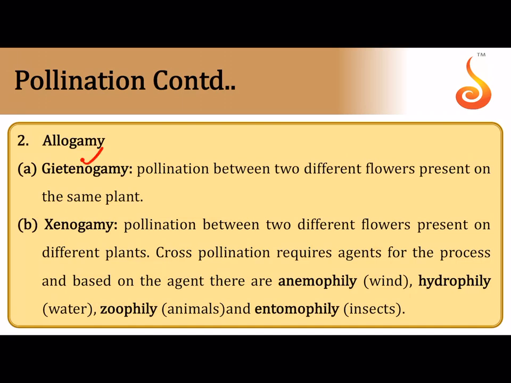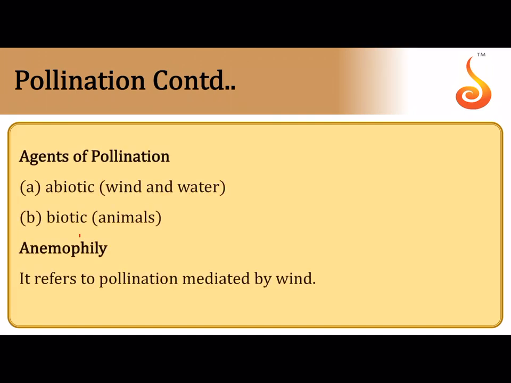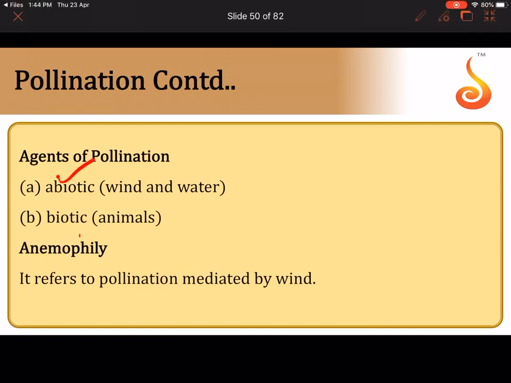Allogamy includes geitonogamy. Geitonogamy is functionally cross-pollination because it happens between 2 neighboring flowers of the same plant. Remember, geitonos means neighbor. So basically, functionally it is cross-pollination, but genetically it could be self-pollination. Xenogamy is pollen falling onto the stigma of an entirely different plant. How is xenogamy brought about? It is brought about by abiotic agents like wind and water and biotic agents like animals.